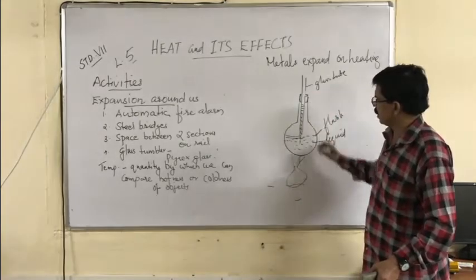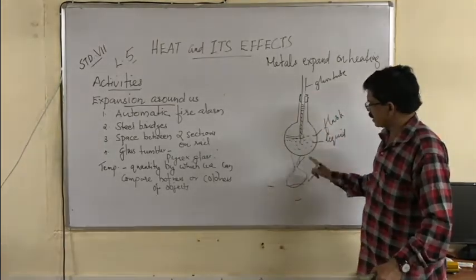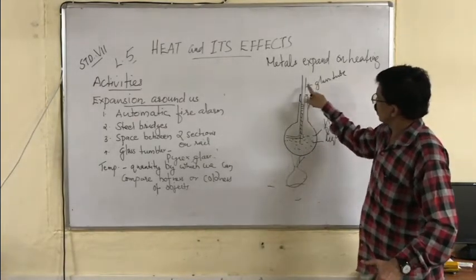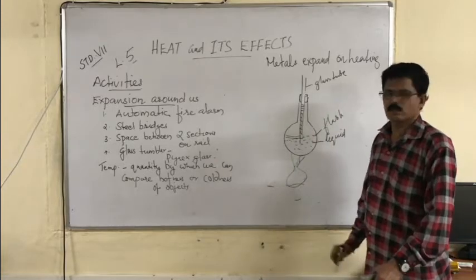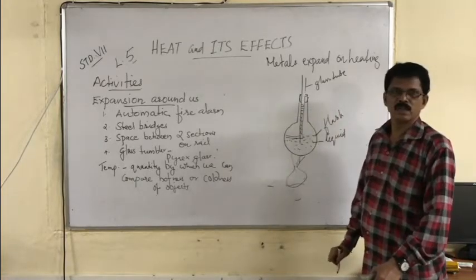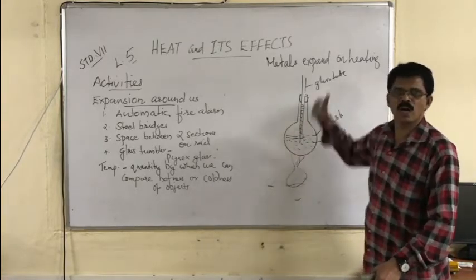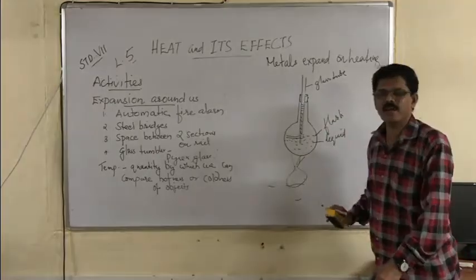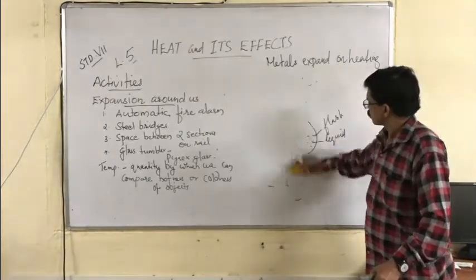So what does it mean? On heating, the water expands and moves through the glass tube. So that is the second activity, indicating that water expands on heating.